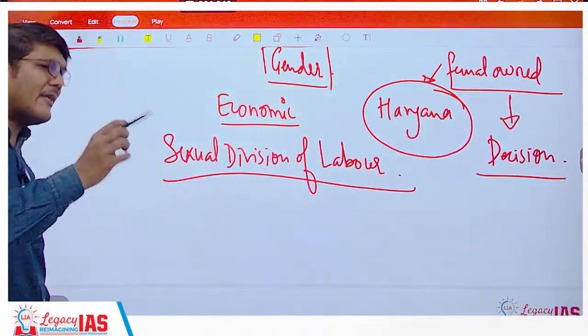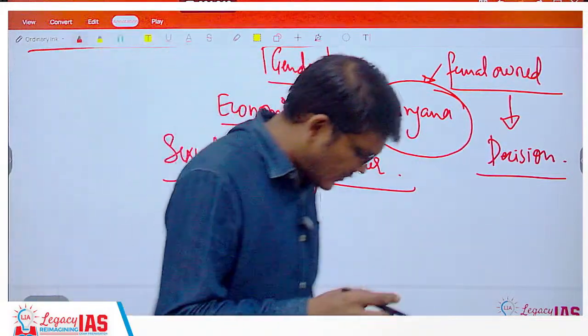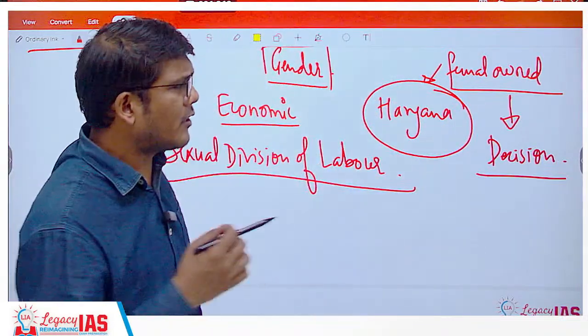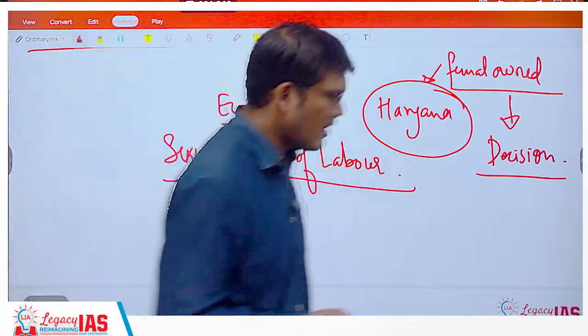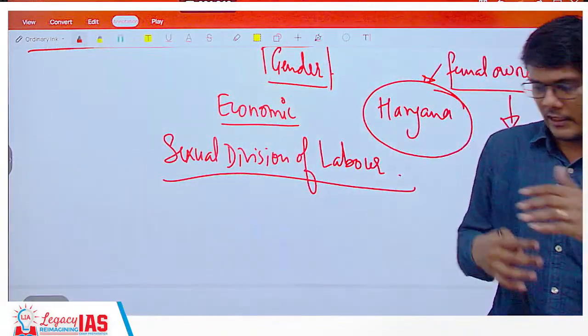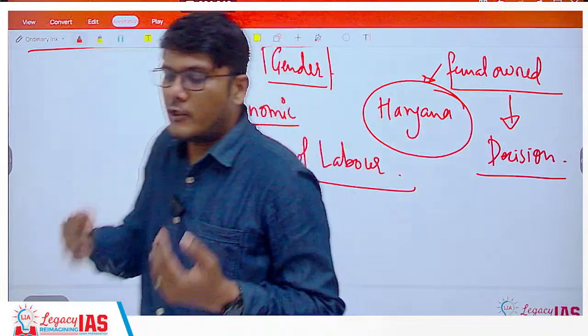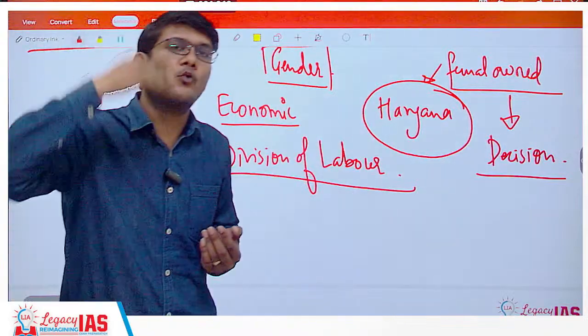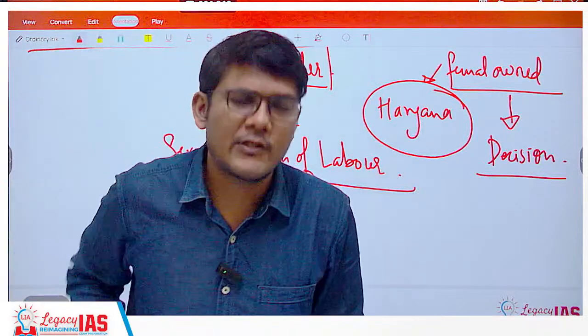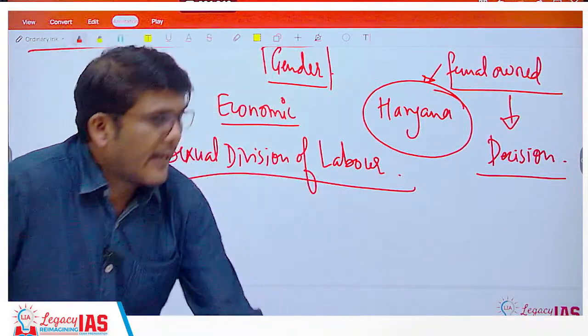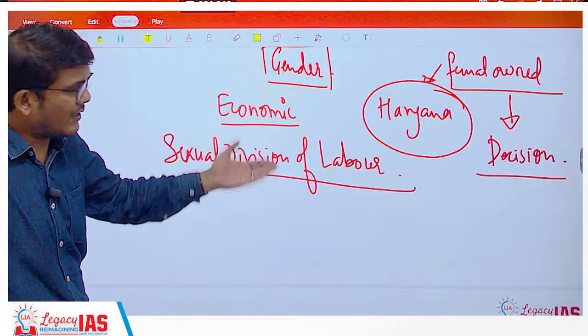However, there may be some inequality which need not necessarily be due to patriarchy. You can probably talk about Sanskritization or Westernization. That can be an example wherein different people are at different levels and they try to achieve upward mobility to get up to a higher caste or a higher class to reduce the inequality, which may not necessarily be due to patriarchy, but patriarchy does have a major role to play, as we can see over here.